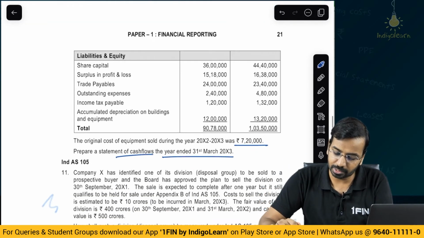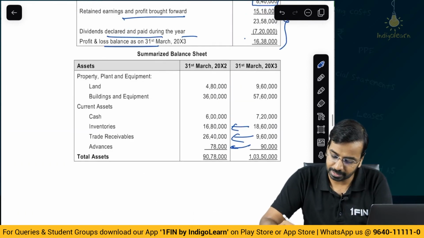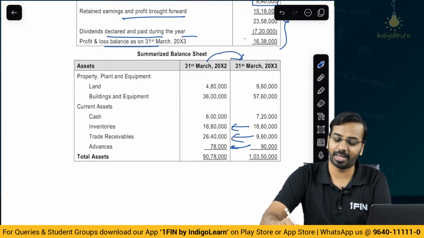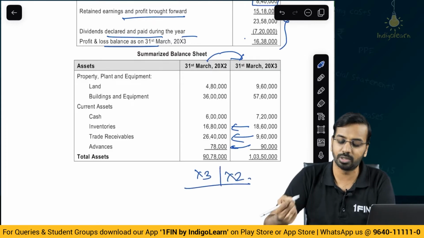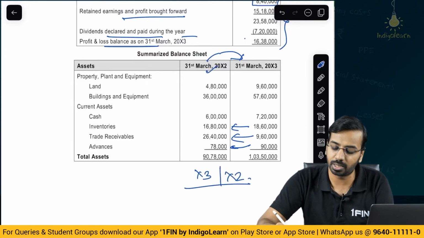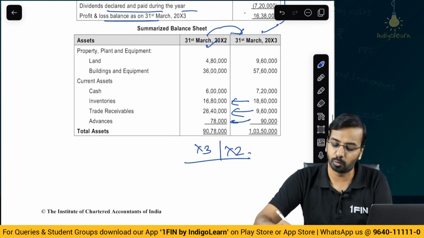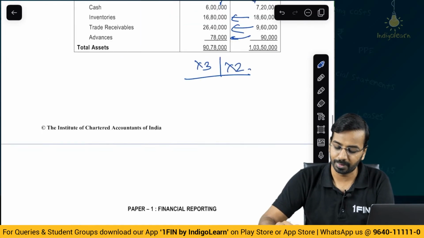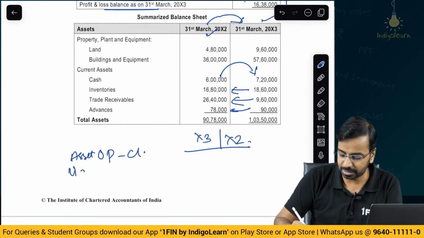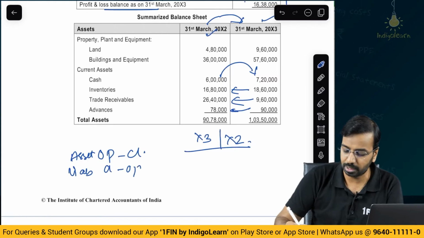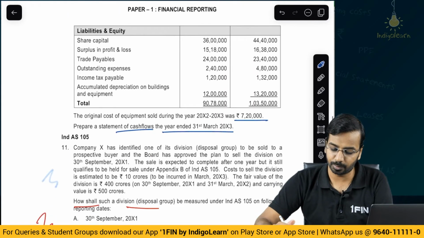Then share capital, there is a movement. So the thing is, this is year 2 and this is year 3. Generally, we show year 3 first and year 2 next. This I have told in the class also. But here they have given year 2 here and year 3 here. So be extra careful. So the movement is from here to here. For change in assets, as we said, you take opening minus closing. And for change in liabilities, you take closing minus opening. For working capital changes, that will help you solve it.